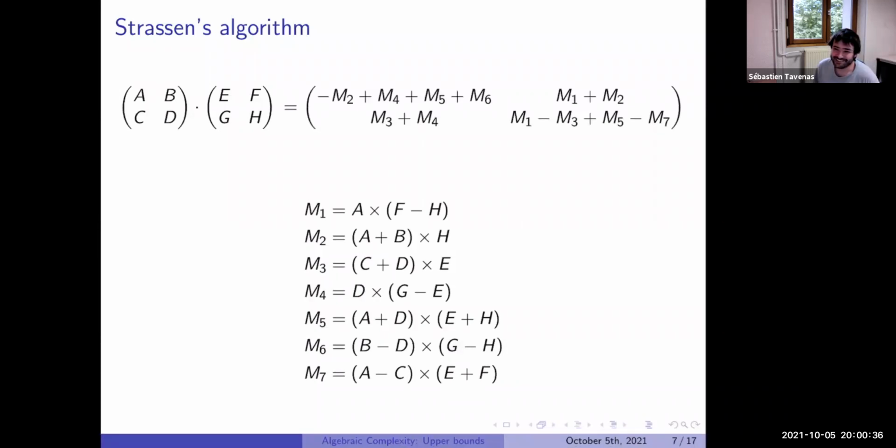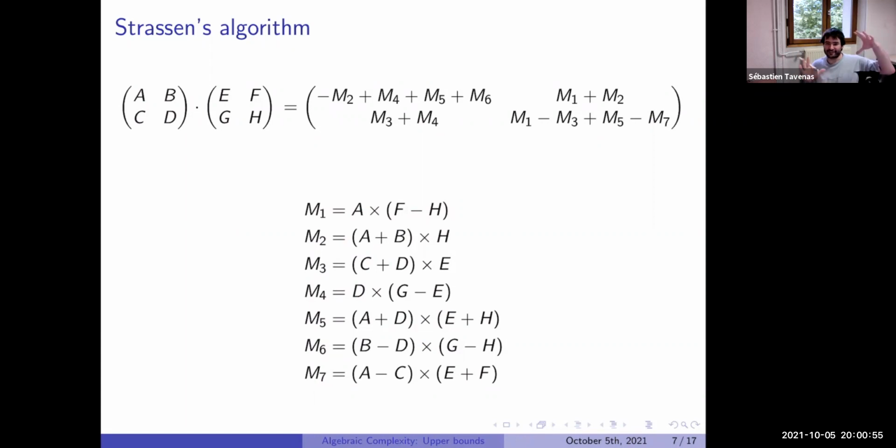But if we do that, each mi is just one multiplication. So we have only 7 multiplications and not 8. And when we group everything, we have the good product at the end. So now the idea is the same as Karatsuba. We can do it by induction.